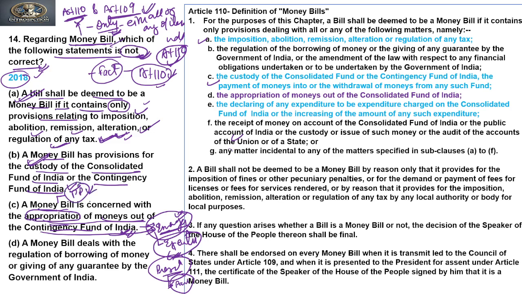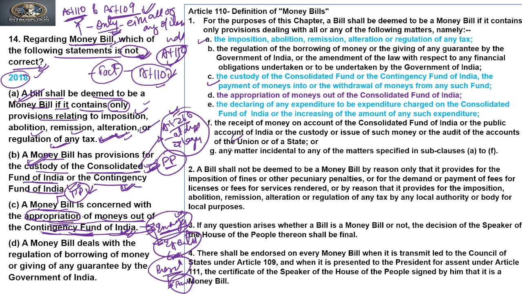So on that basis of logic, we can say that it is not an appropriation of the contingency fund, but it is an appropriation of the consolidated fund of India. And this consolidated fund of India is considered more to be the public purse, where all the incomes of the government come under the consolidated fund. And this consolidated fund, according to Article 266, is at the disposal of legislature. That is, the parliament can authorize the withdrawal of money from the consolidated fund of India, but the withdrawal of the contingency fund of India is at the disposal of the executive.